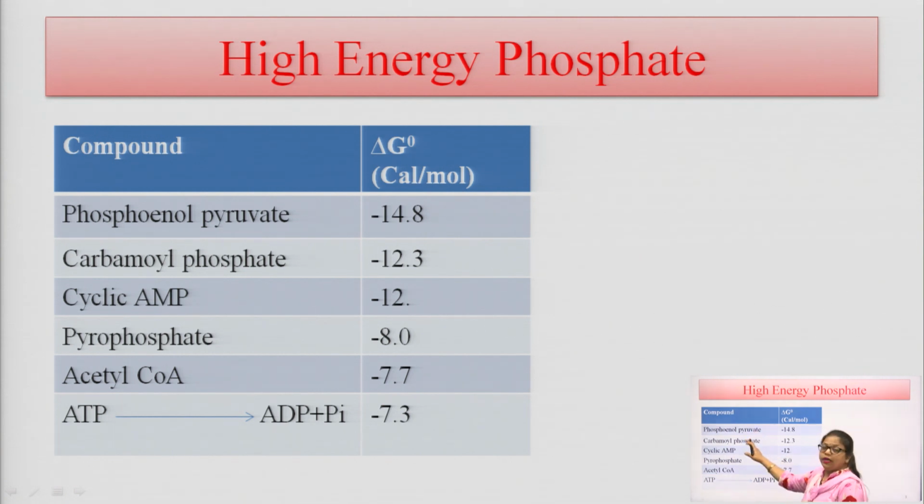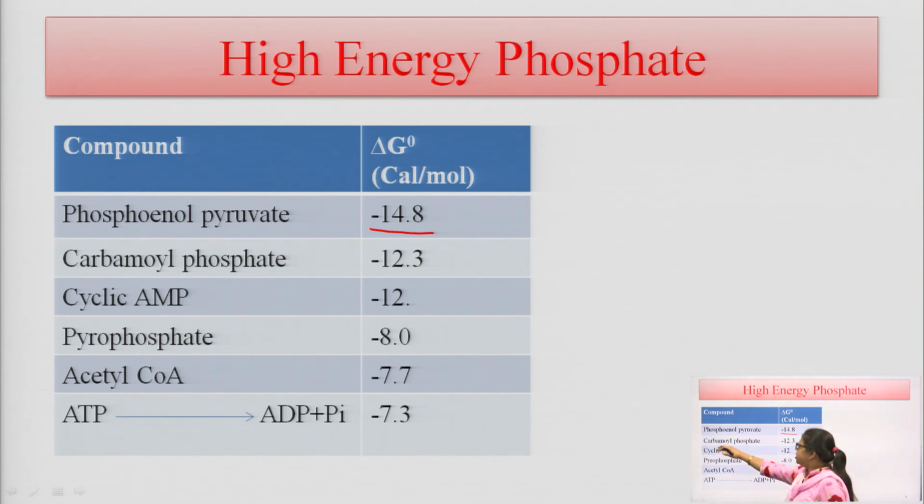These are intermediate products formed during the metabolism of carbohydrates and other biomolecules. Phosphoenol pyruvate, which reacts in glycolysis, gives minus 14.8 when hydrolyzed, showing a high energy phosphate bond.